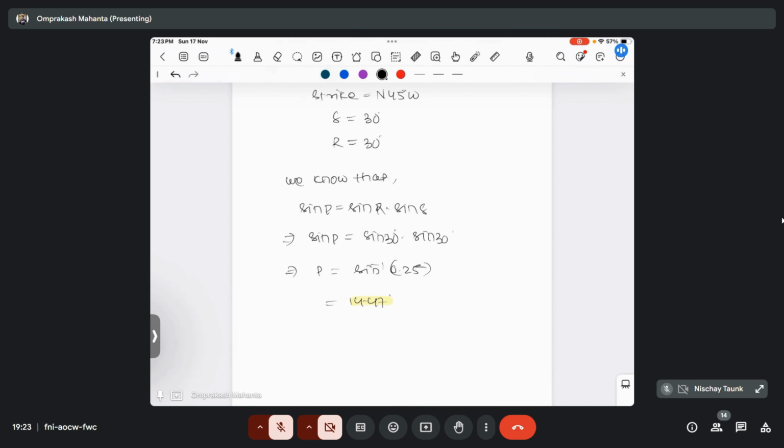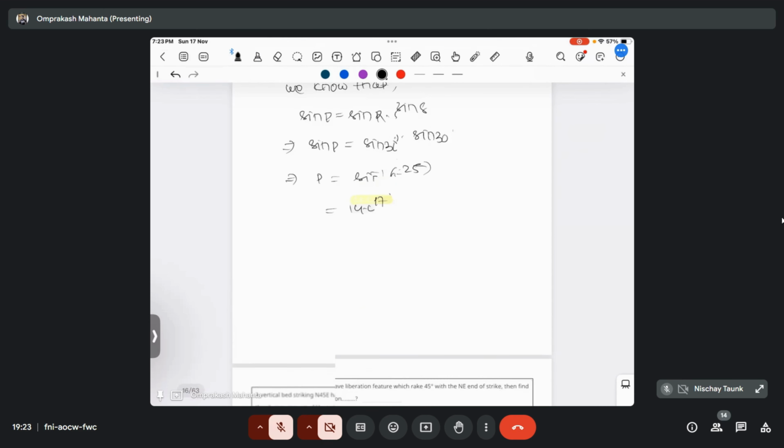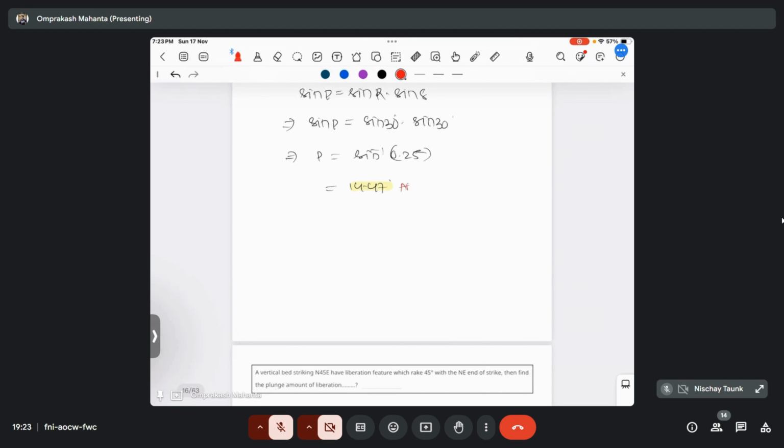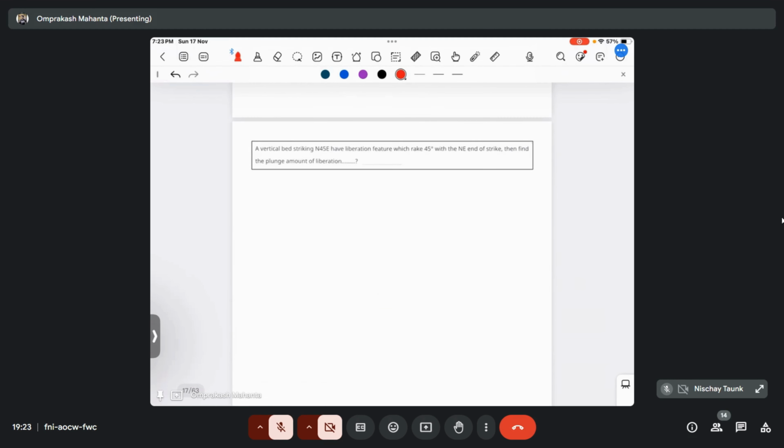So remember these relations all are in sine. Sine plunge equal to sine rake into sine of dip. So this will be our answer. Okay. Let's move to the next one.